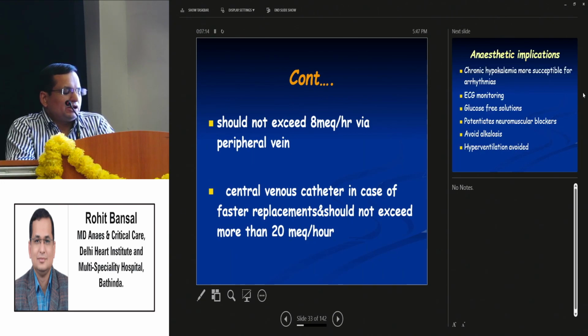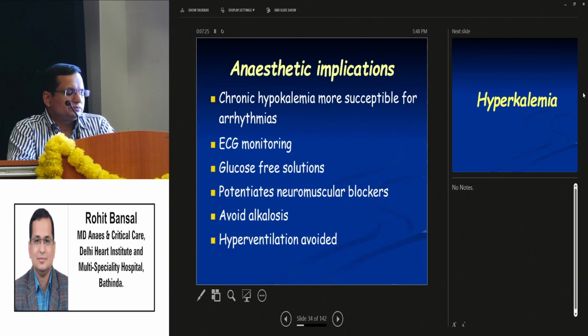The IV potassium should not exceed 8 milligrams per liter by peripheral vein, and if you have a central line, then with faster placements, a maximum of up to 20 milligrams per hour can be given.